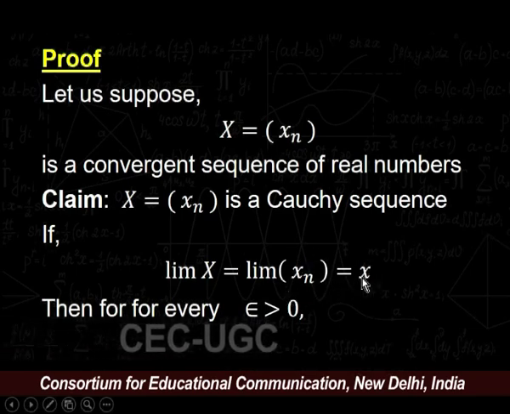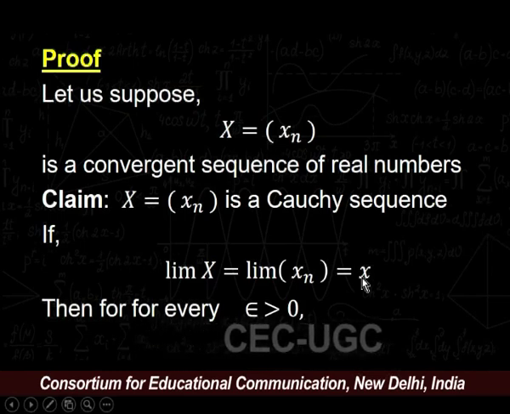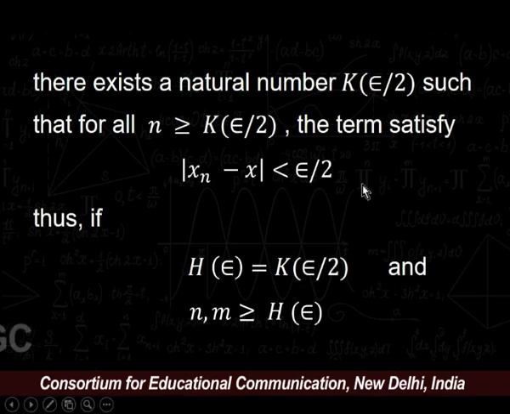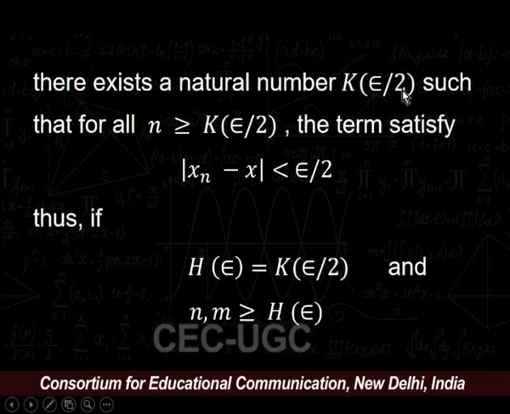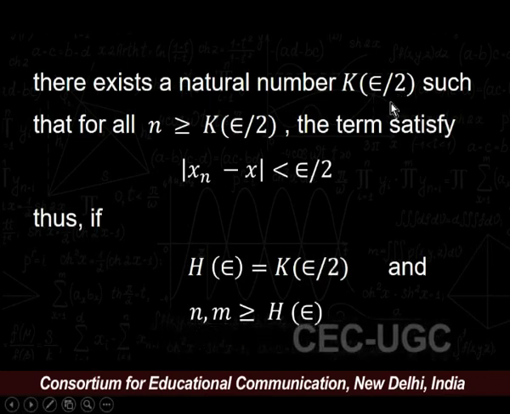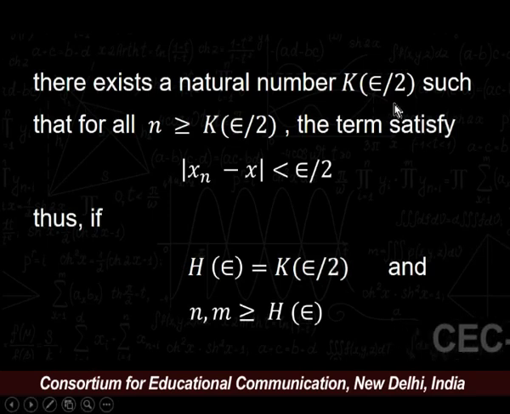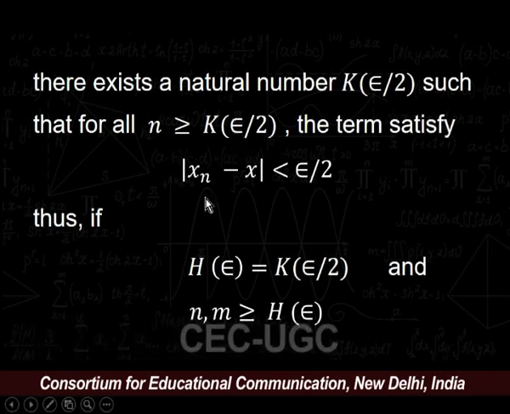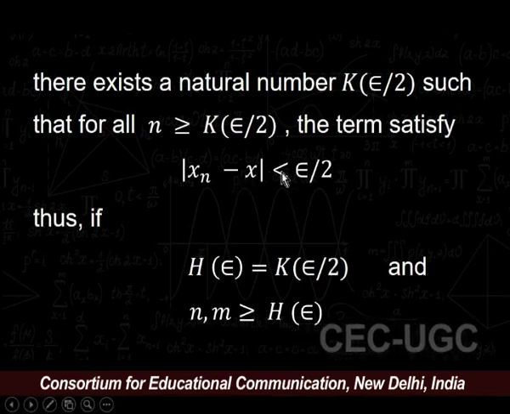Then by the definition of convergence, for every epsilon greater than 0, there exists a natural number k depending upon epsilon, and in this case we choose epsilon upon 2, such that for all natural numbers n greater than or equal to k, we must have modulus of xn minus x less than epsilon by 2.